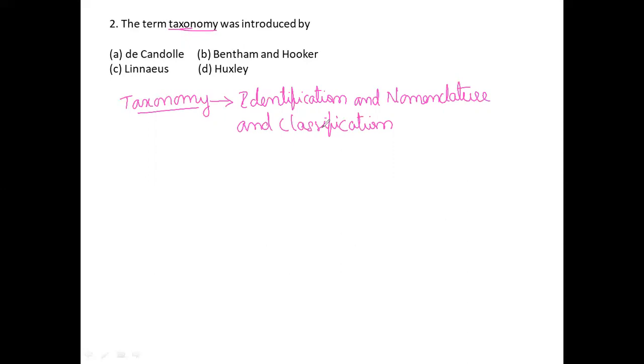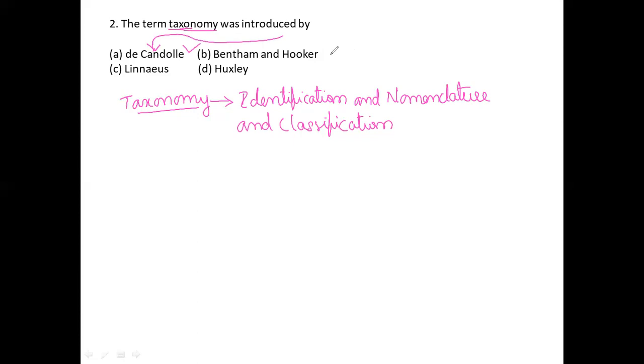That was introduced by a scientist, that is the first option, B, Candolle. So we shall discuss those people first. So de Candolle introduced taxonomy, as we all know. Next we shall talk about Bentham and Hooker.